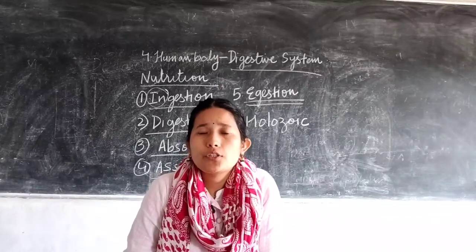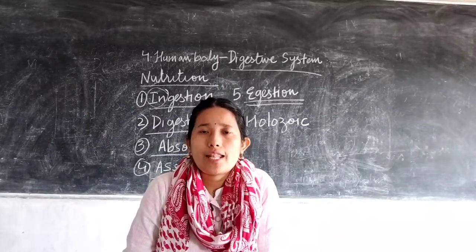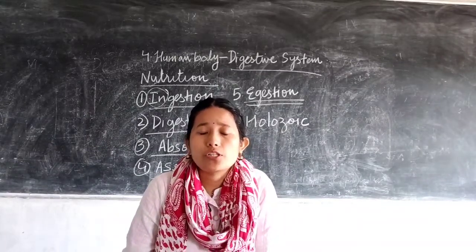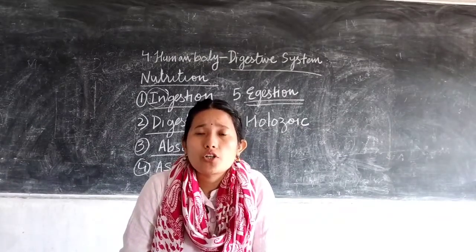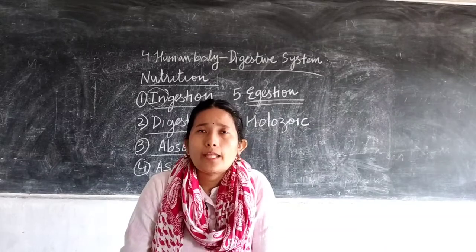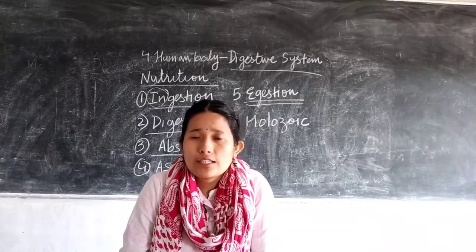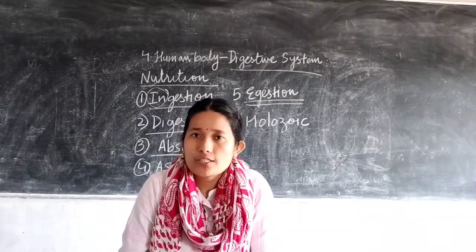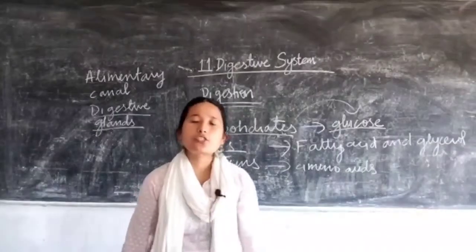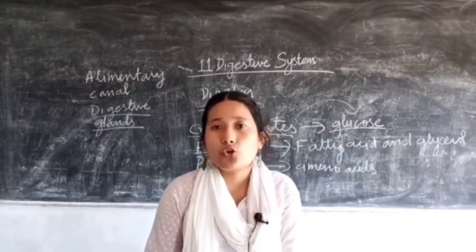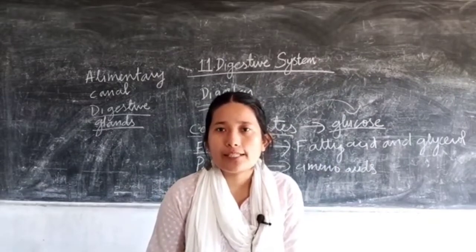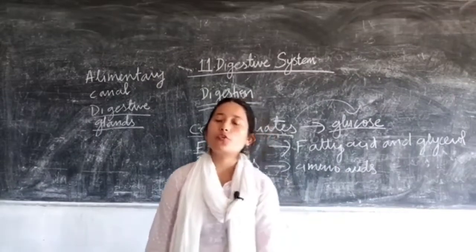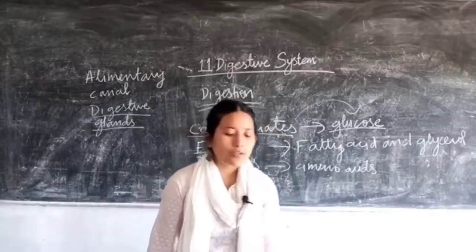Next I'll take up the different parts of the alimentary canal. First we'll start with the buccal cavity, then we will be discussing the function of the mouth, then tongue, then teeth, and different types of teeth for today's class. Let's have a look at the overview of the alimentary canal. We'll start with the alimentary canal and then go forward with the digestive glands.